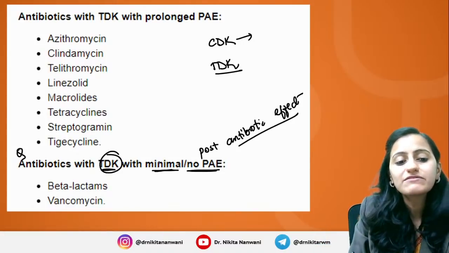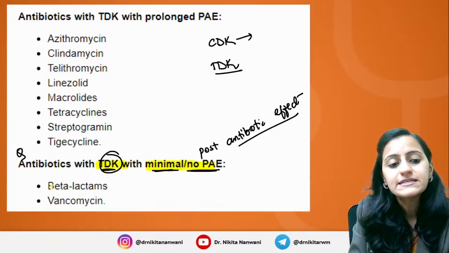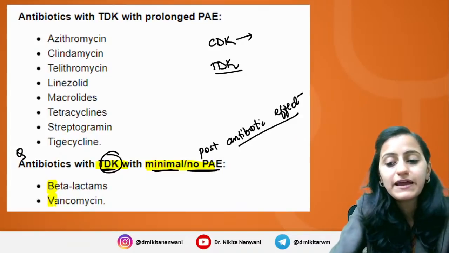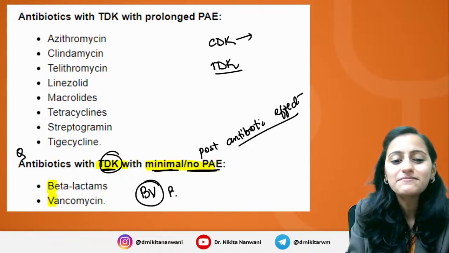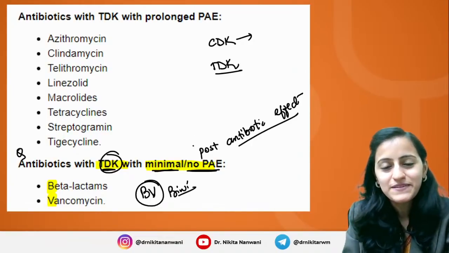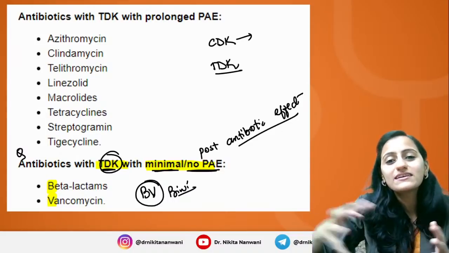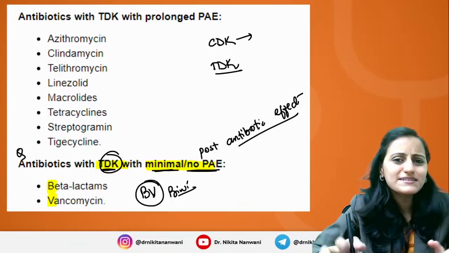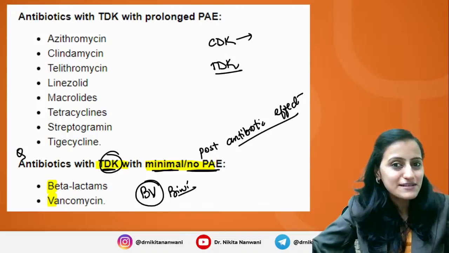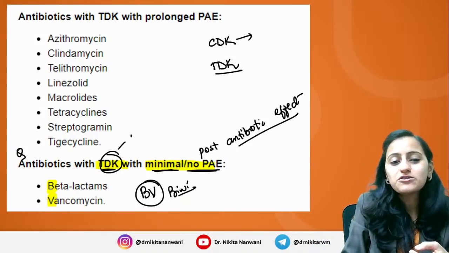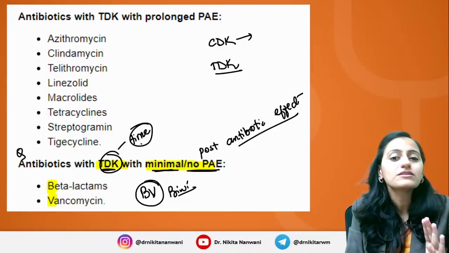Remember, the ones which have time dependent killing with minimal or no post antibiotic effect are your beta lactams and vancomycin. Absolutely remember, that's your BV. BV in Hindi means wife. So as the duration of the marriage increases, in the first year, the number of fights with the husband would be less. Second year, more. Third year, still more. So it goes on increasing. So basically, it is dependent on the time, right? The fights are dependent on the time.